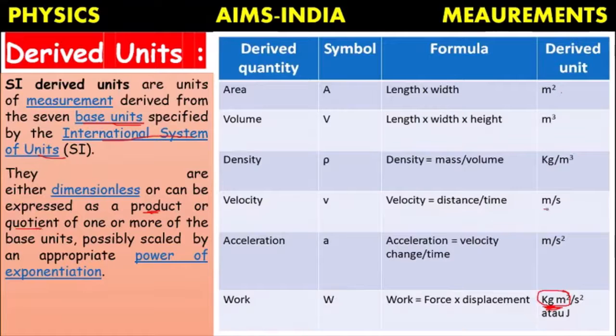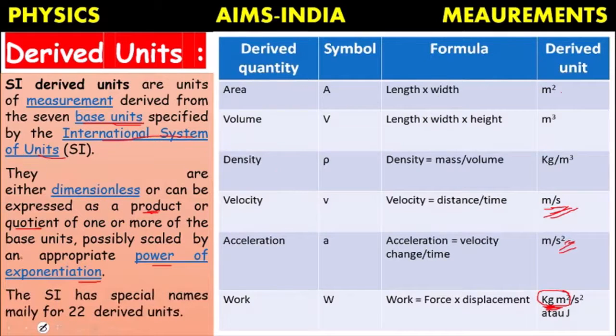Here you can observe meter per second, which is a quotient, or scaled by an appropriate power of exponentiation, or they can be expressed as powers. Whatever derived units there are, they can be expressed as products, as quotients, or as exponents. The SI system has mainly 22 derived units with special names. All the remaining ones are combinations of these 22 derived units.